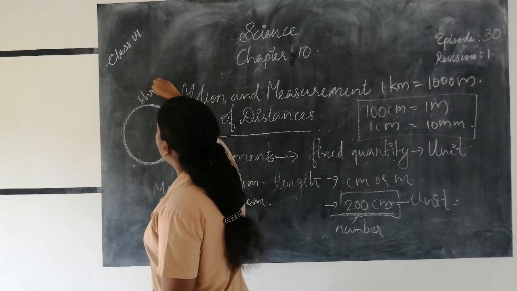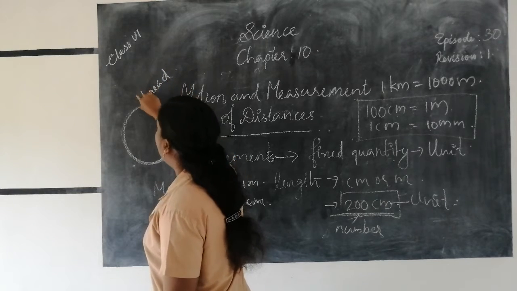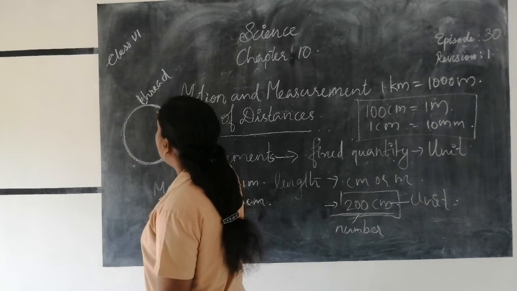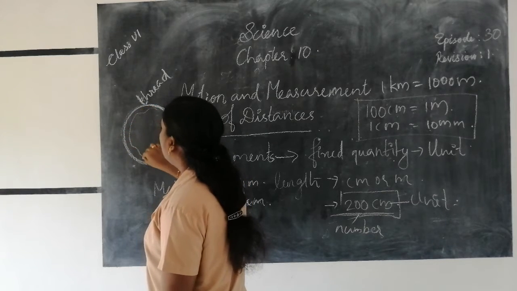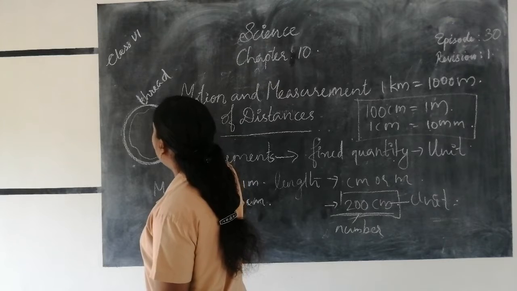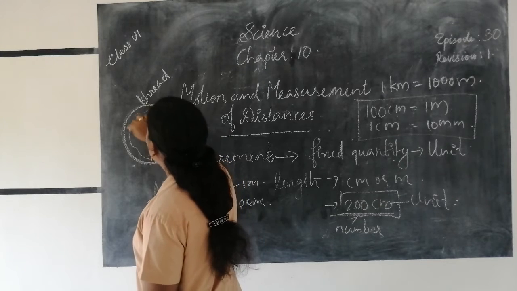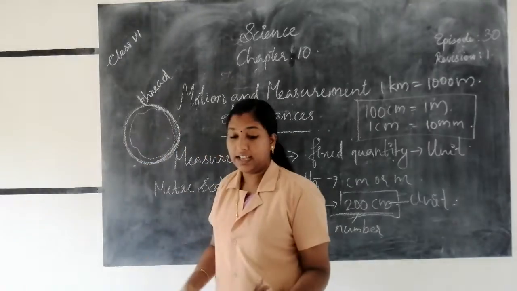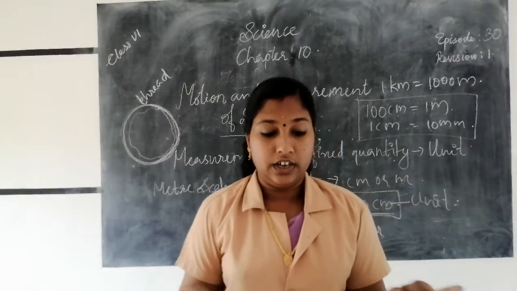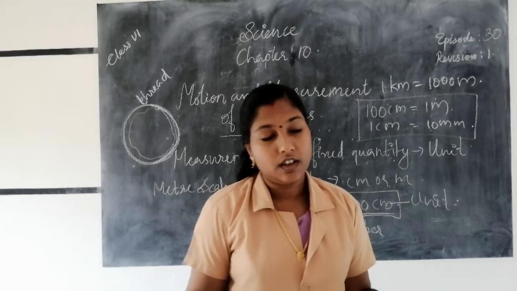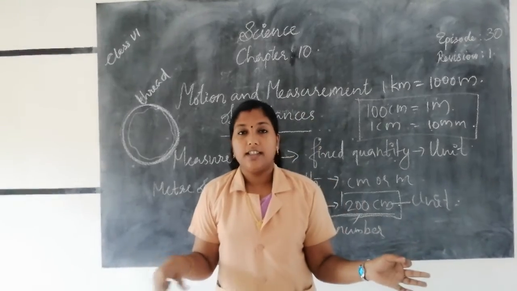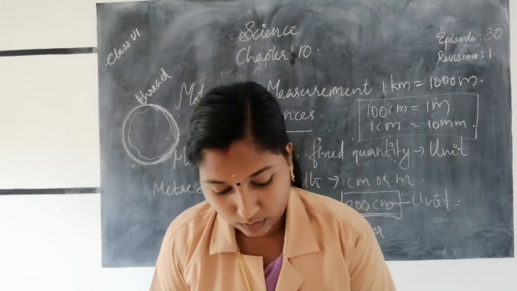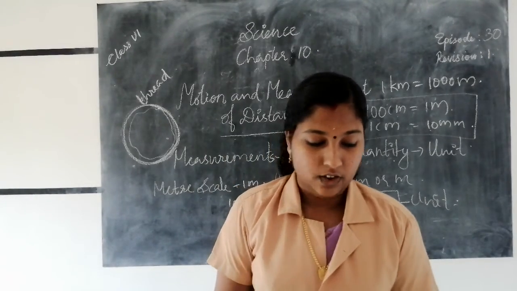We place the thread along the curve from a fixed point to another point, then take that thread and put it along a meter scale. Then we can measure the length of that circle or curved line.